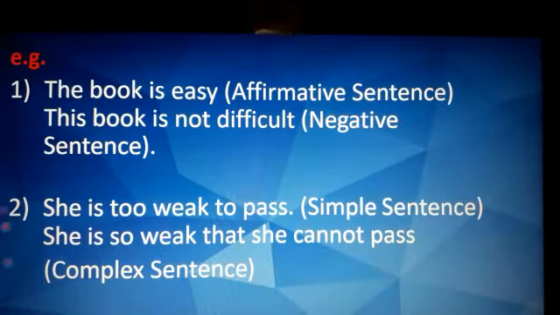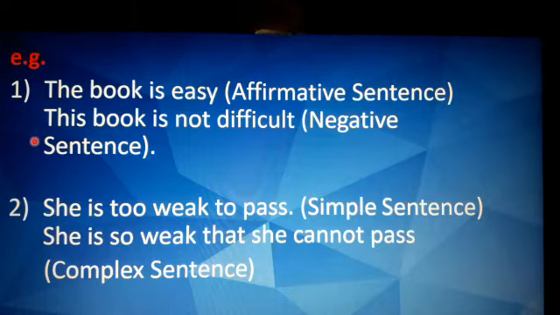So here the examples have been given. The book is easy. It is an affirmative sentence, that is a positive sentence, and this sentence can be transformed into another sentence without changing its meaning. This book is not difficult. That is a negative sentence, but without changing its meaning, we have just added not and transformed the sentence. This book is not difficult.